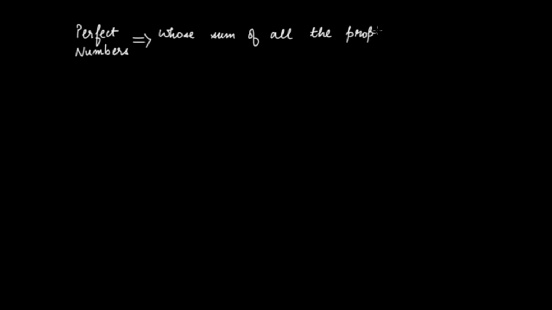The perfect numbers are those numbers whose sum of all the proper divisors is equal to that number itself.